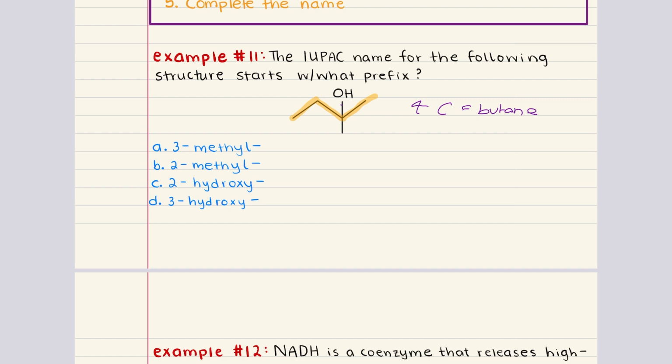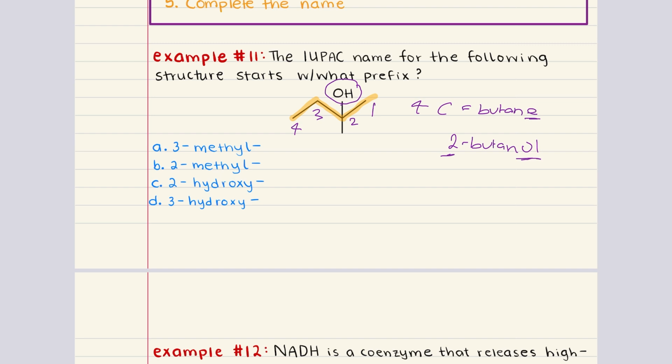However, there is a hydroxyl group present. So the parent name changes from butane to 2-butanol. This is to indicate both the hydroxyl group and its position on carbon 2. Now that we have the parent name, we can worry ourselves with the substituents.